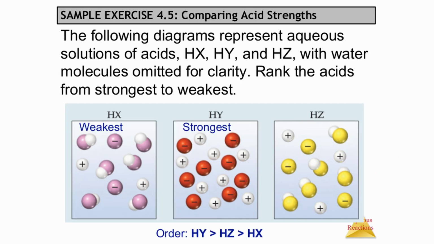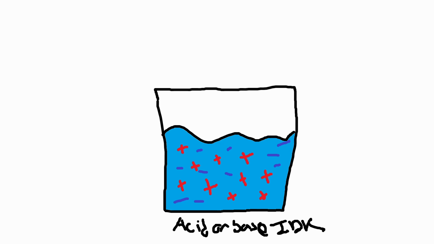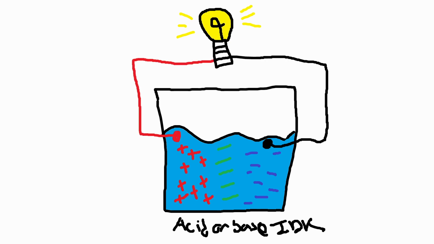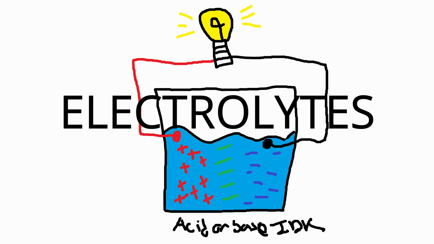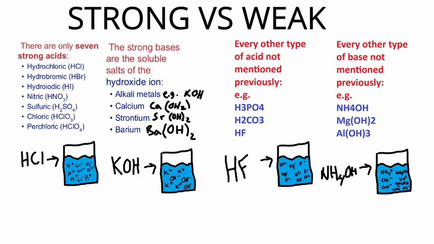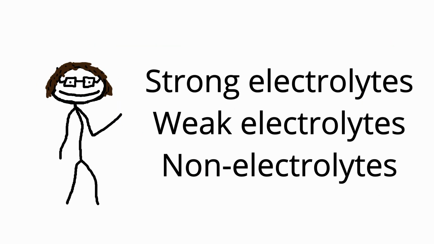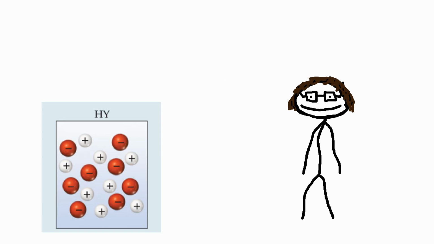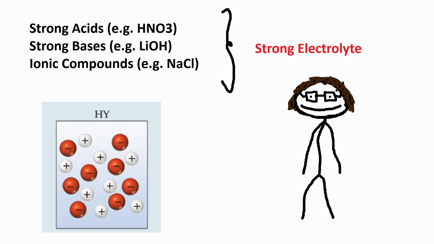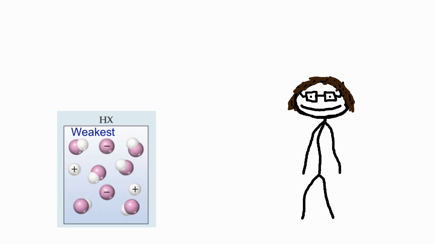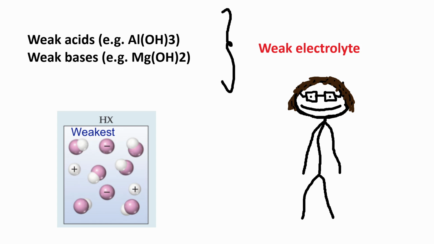So yeah, you'll notice that in these strong acids and bases, there's a lot of dissolved ions, and what's really cool about these ions is that they are electrically charged, meaning these solutions can technically conduct electricity. So we call them electrolytes. Like strong versus weak acids and bases, they're ranked in strength on how many ions are dissolved. Because ionic compounds, strong acids, and strong bases dissociate a ton, they are considered strong electrolytes. On the other hand, weak acids and bases dissociate only partially, so they would be considered weak electrolytes.